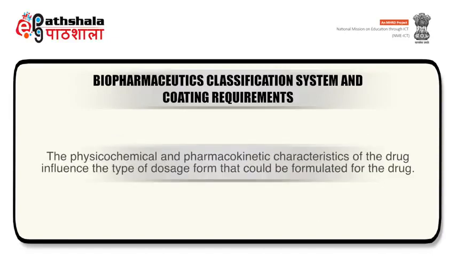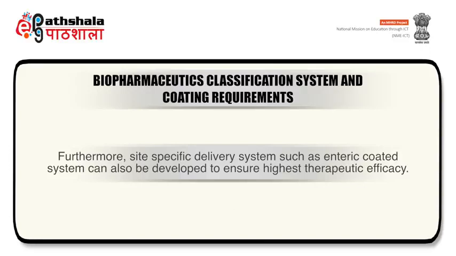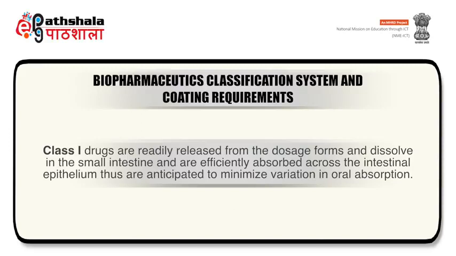The physicochemical and pharmacokinetic characteristics of the drug influence the type of dosage form that could be formulated for the drug. Furthermore, site-specific delivery systems such as enteric coated system can also be developed to ensure highest therapeutic efficacy. Class 1 drugs are readily released from the dosage forms and dissolve in the small intestine and are efficiently absorbed across the intestinal epithelium, thus are anticipated to minimize variation in oral absorption.